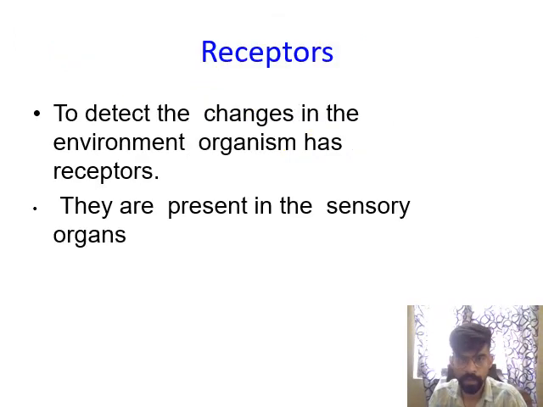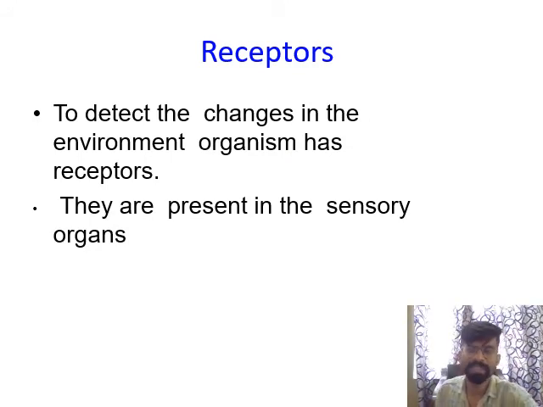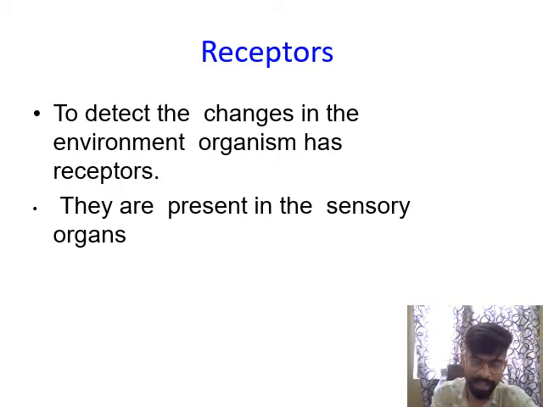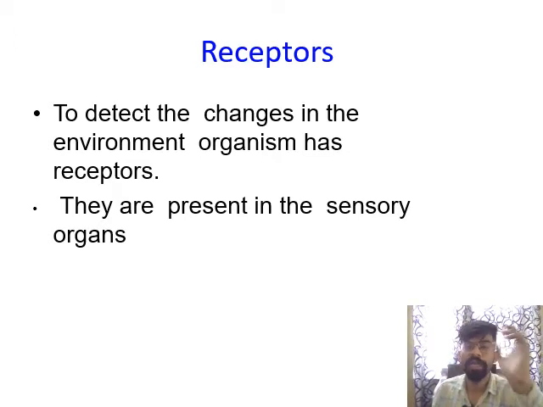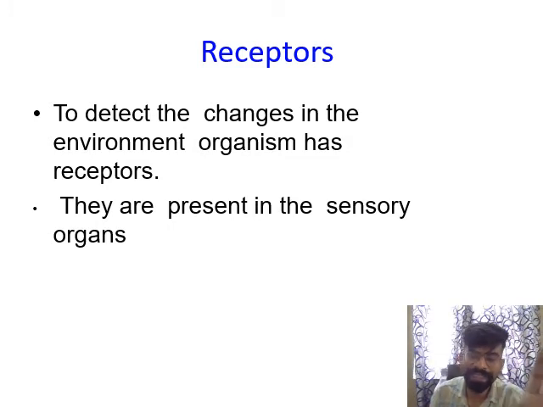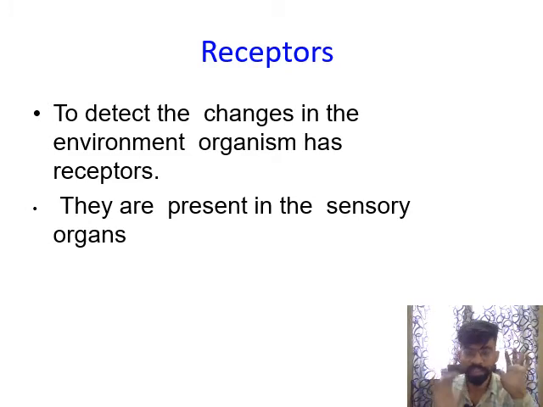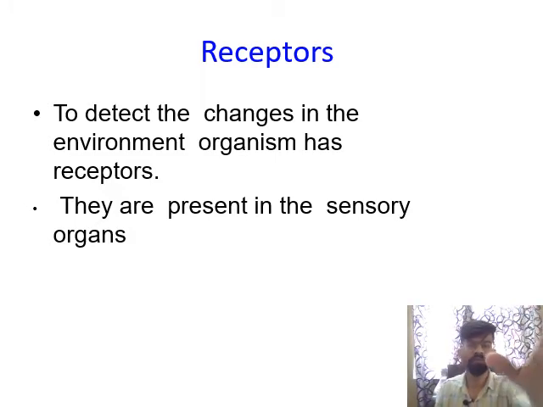Next. Now, there are various receptors that sense the change in the environment. What does it mean? In an organism, various types of receptors are present, and these receptors sense the change in the environment. For example, suddenly when we touch a hot object, we withdraw our hand.